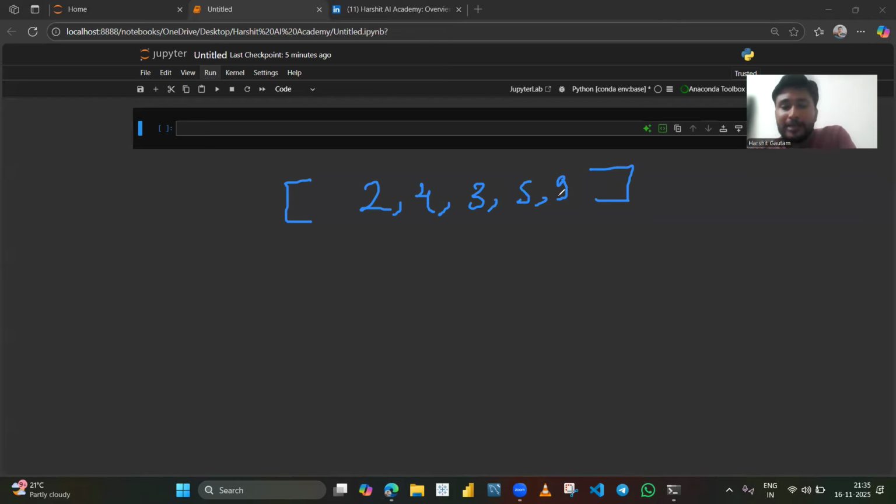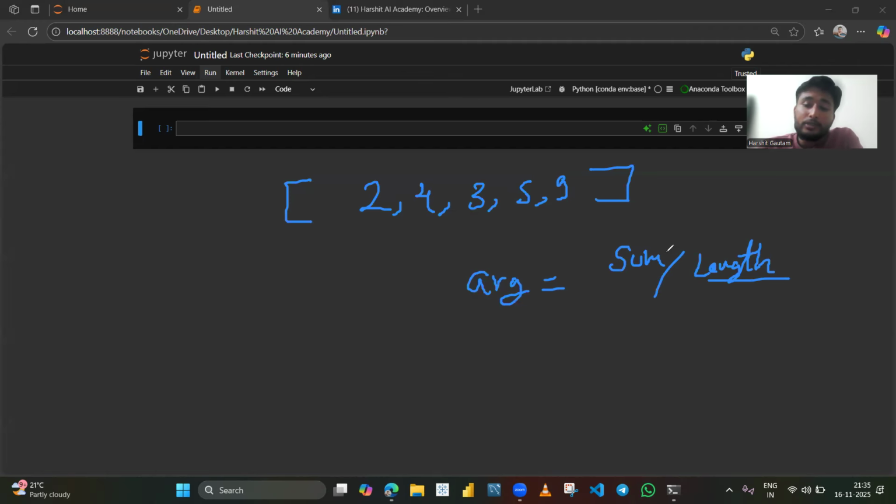If you break it down, average is made of sum divided by length. Length means count of the numbers, right? But you can't use both of these. So you can't calculate the sum using sum or the length using len.